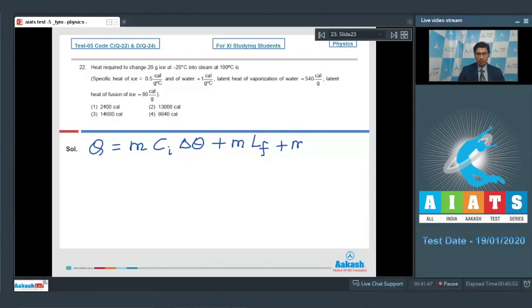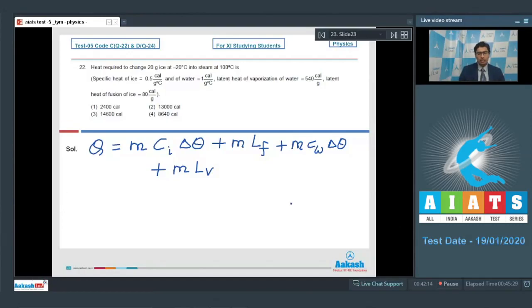Further, we can write that m into C of water into delta theta. Here the C of water is the specific heat of water, while delta theta will be from 0 degrees Celsius to 100 degrees Celsius. And last, we have to add m into LV, where LV is the latent heat of vaporization and m is the mass, that is 20 grams. This will be the transition from water to steam, in which again the temperature remains constant.